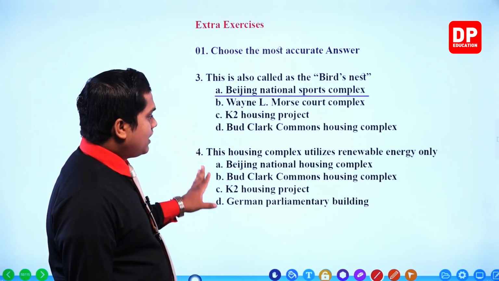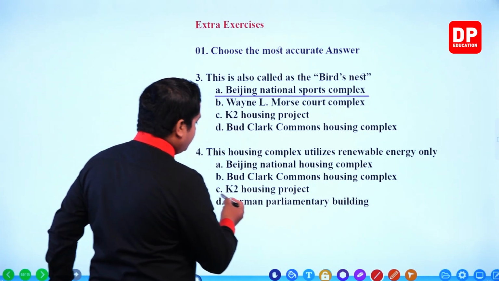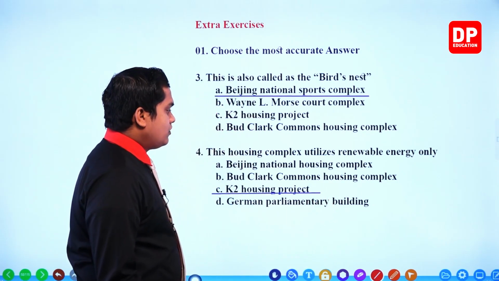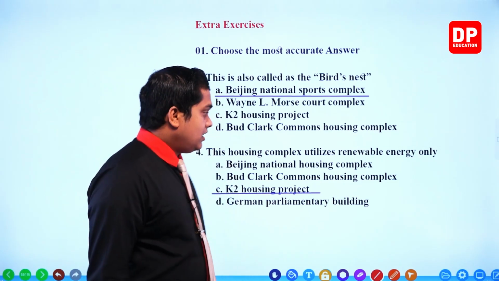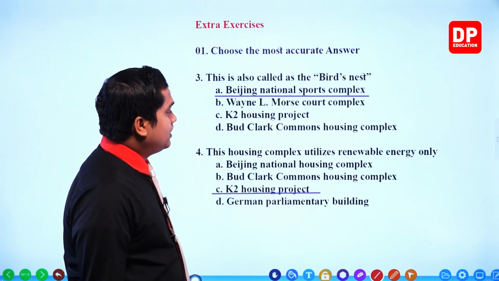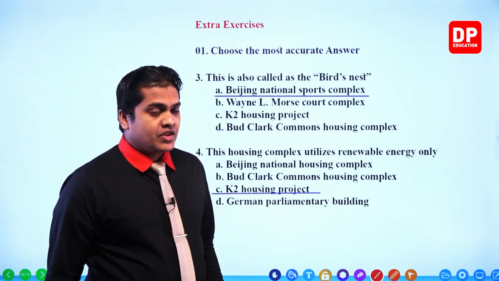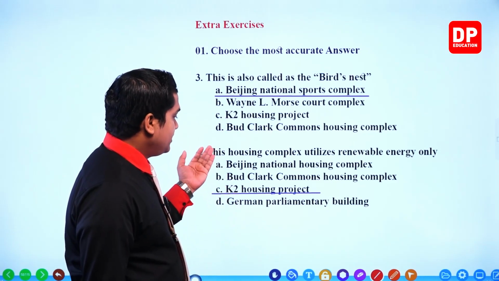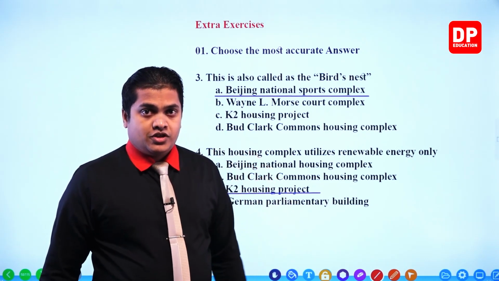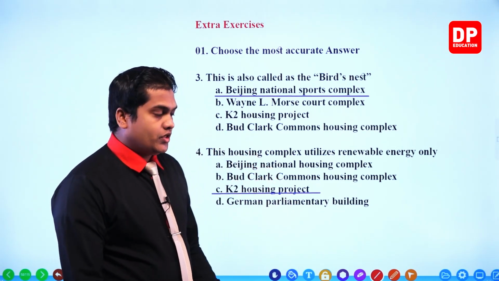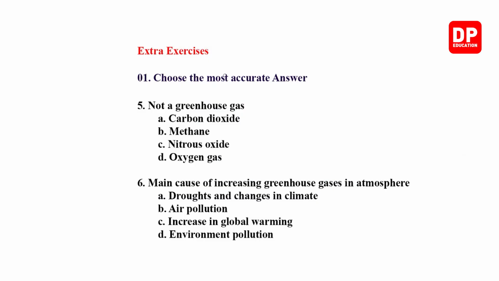So my dear children, the housing complex which utilizes only renewable energy is the K2 Housing Project. This is the one which mainly used renewable energy only. To produce energy within this particular housing project, it uses renewable energy sources only. Right, then the next one.